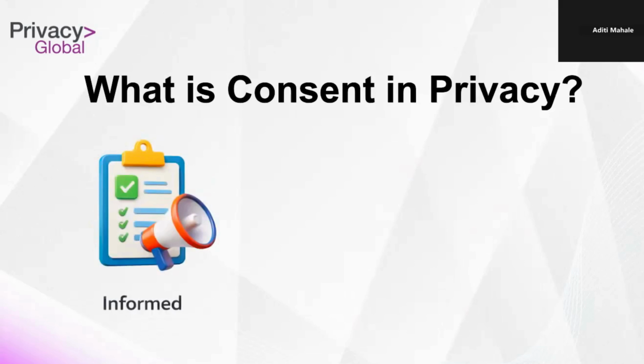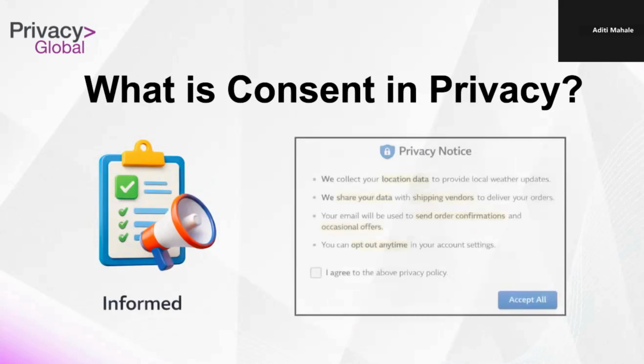Third is informed. Informed means that the user understands what they are agreeing to. This means clear language, short explanations, and no hidden surprises. If you're collecting location data, you need to say why. If you're sharing data with a vendor, you need to mention it. The user should not discover new uses later.